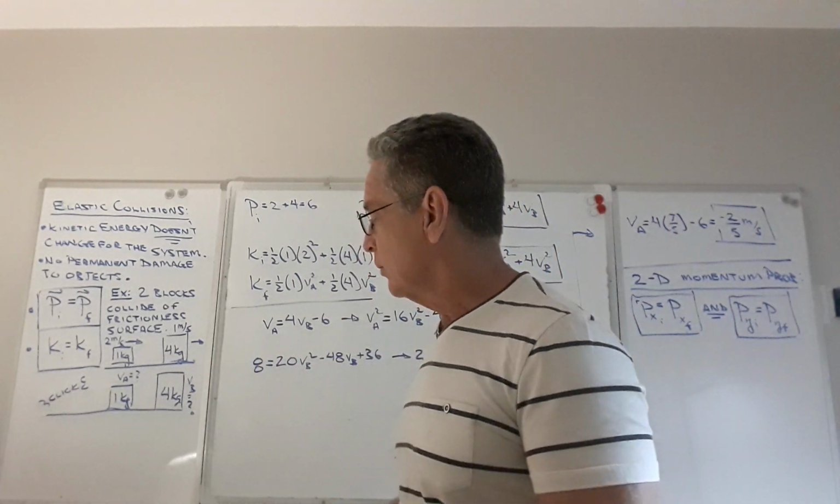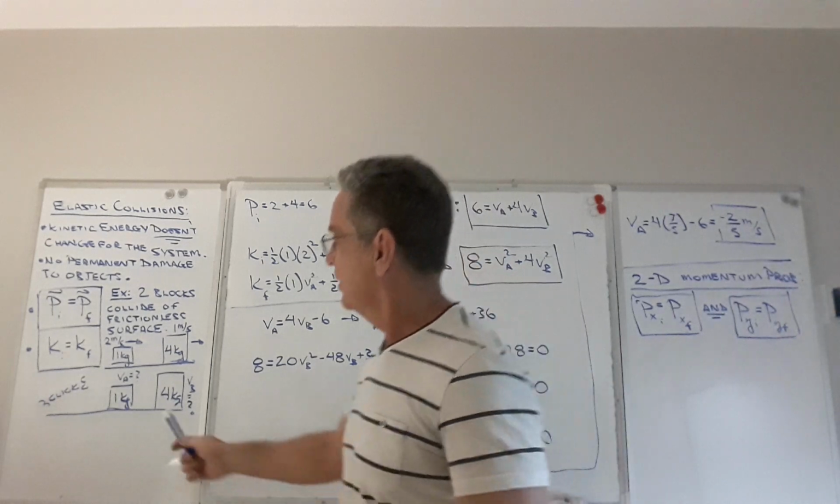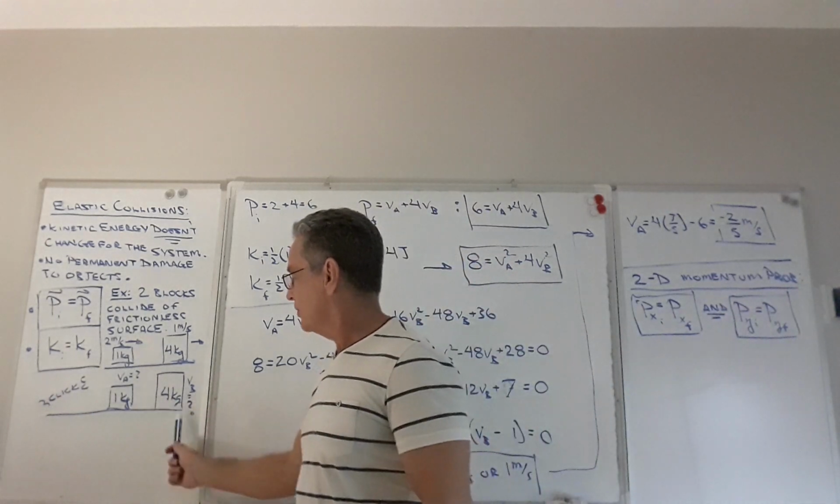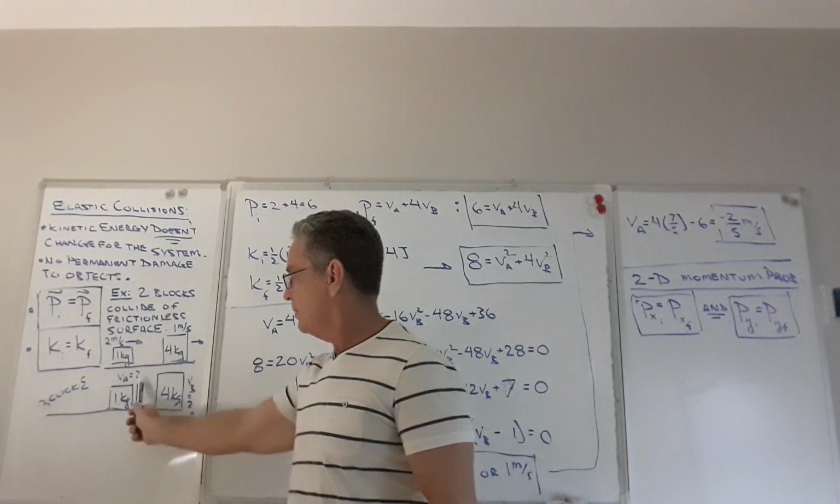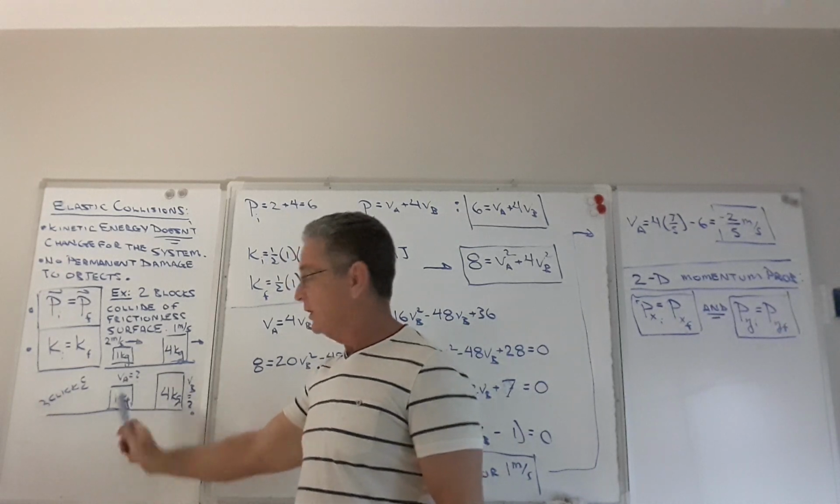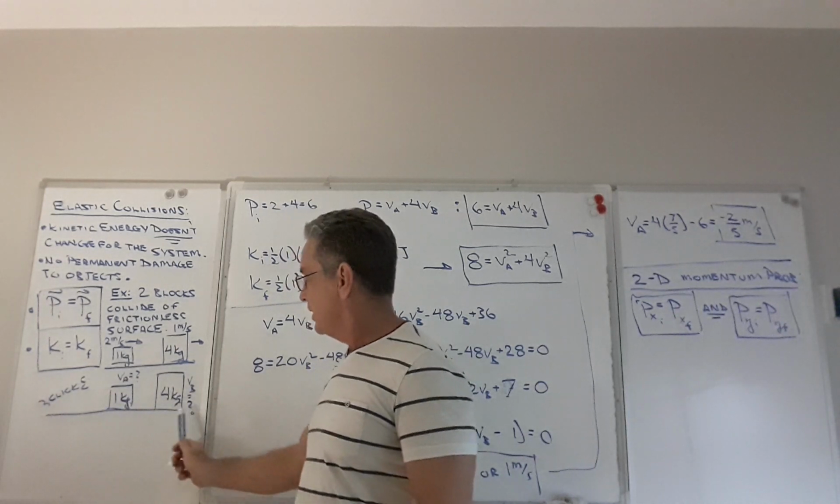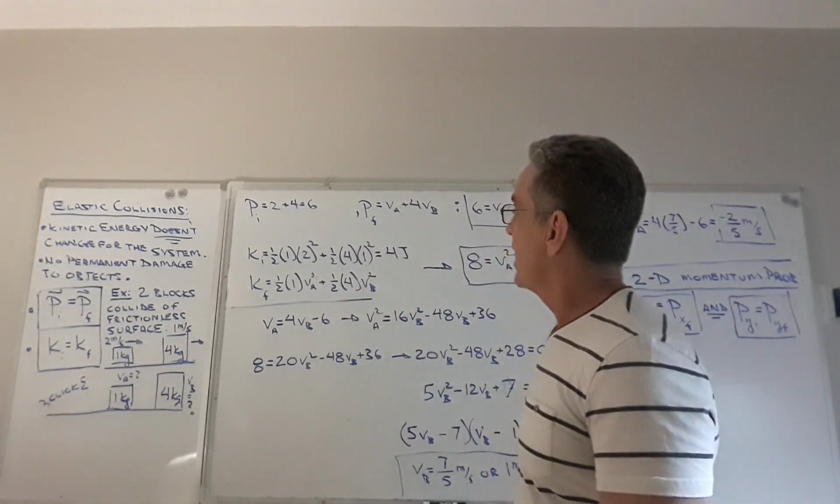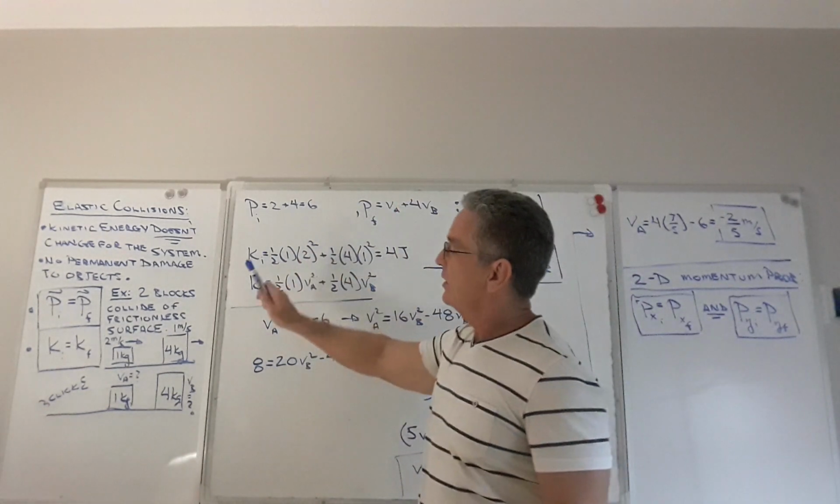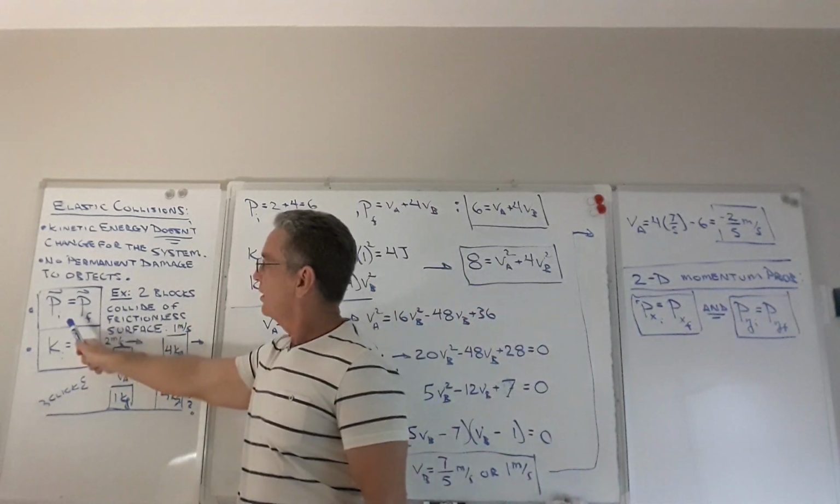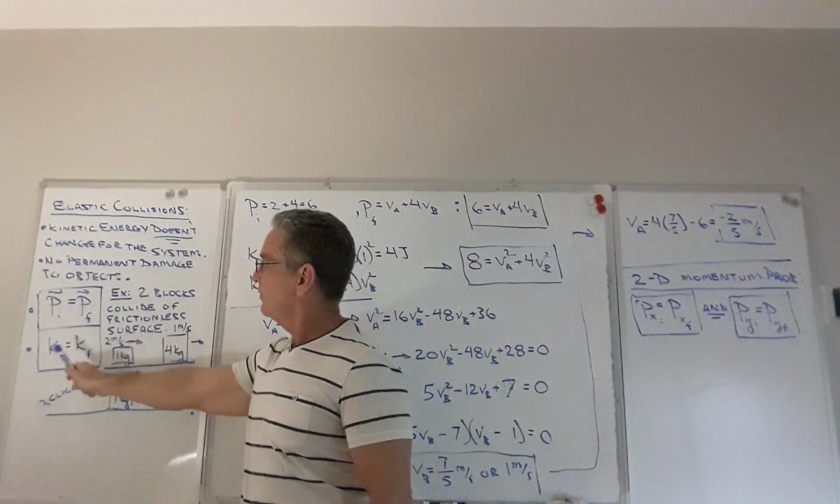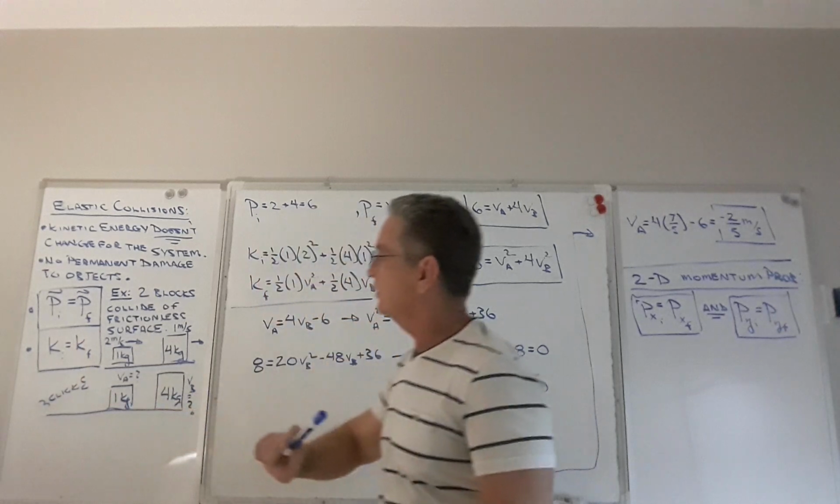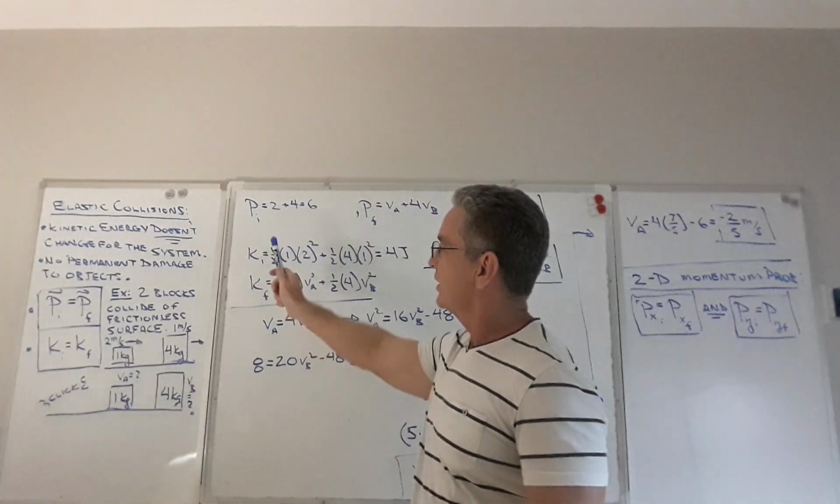And what we want to do is find out what the two final speeds are after this collision, VA and VB. VA being the final speed of the 1 kilogram block, VB being the final speed of the 4 kilogram block. Okay, now what we need to do is find the initial momentum, set it equal to the final, find the initial kinetic energy, set it equal to the final. So I'm doing that up here.